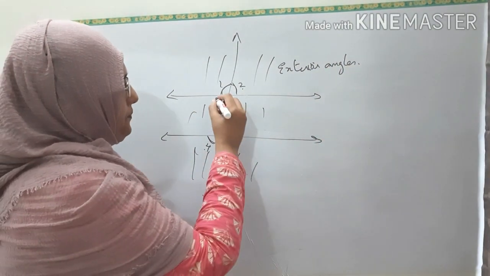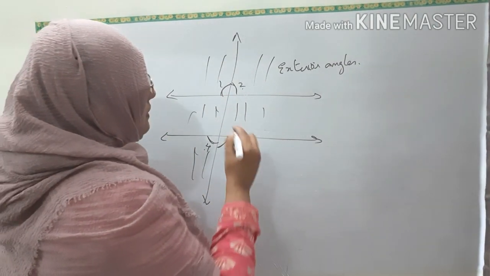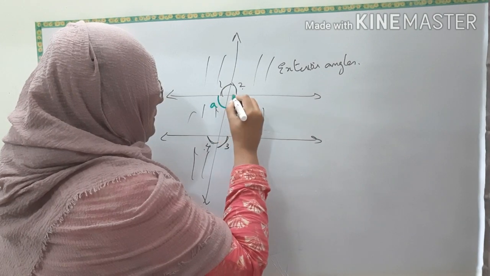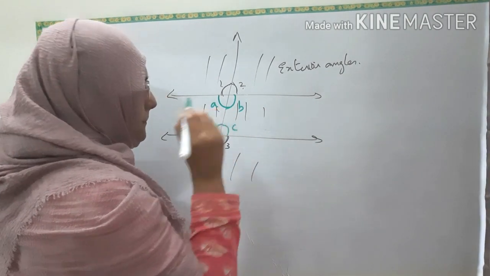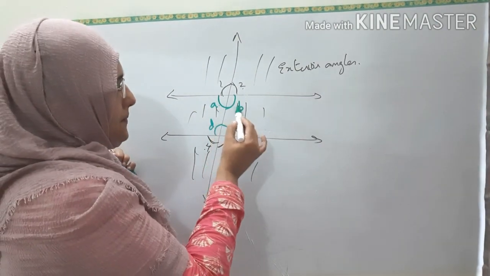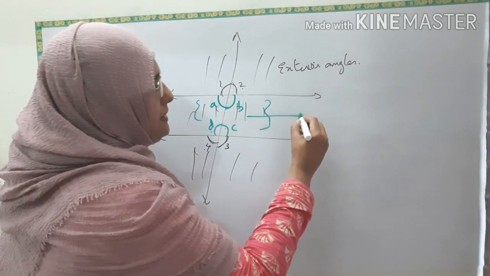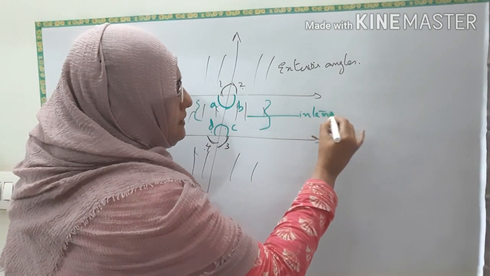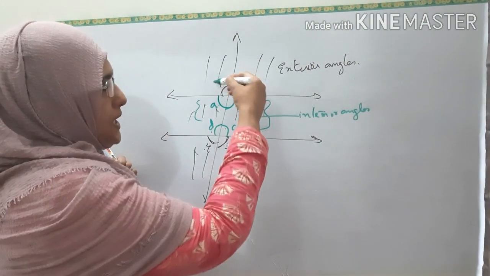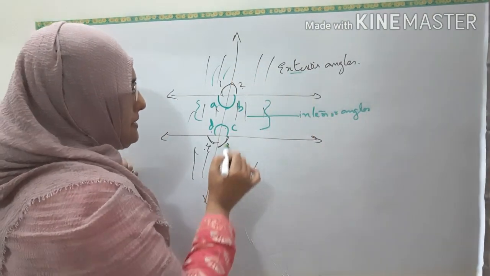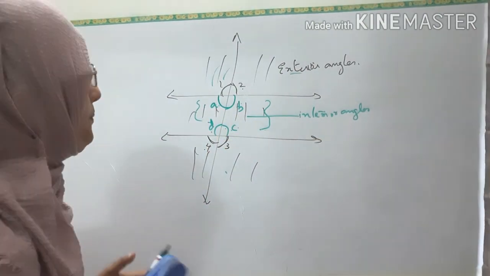Now, you see another figure. A, B, C, D. See, this is in the interior part, isn't it? So, these angles are known as interior angles. Clear? The outside angles are known as exterior angles and the inside angles are known as interior angles.